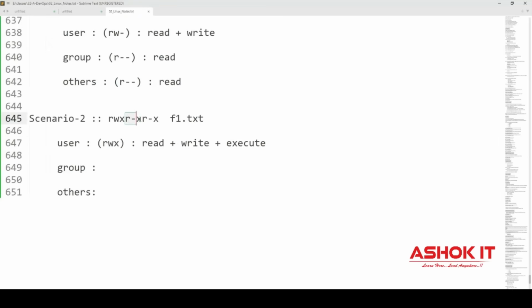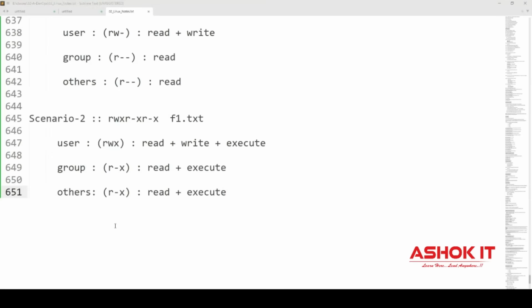Group has r-x, w is missing. The middle 3 characters represent group. Group permissions r-x. We have read permission plus execute permission for the group. In the middle, w is missing. A hyphen is available in place of w. That means read plus execute. Others also have read plus execute only. So r-x, w is missing. So for others also, read plus execute permission only is available.